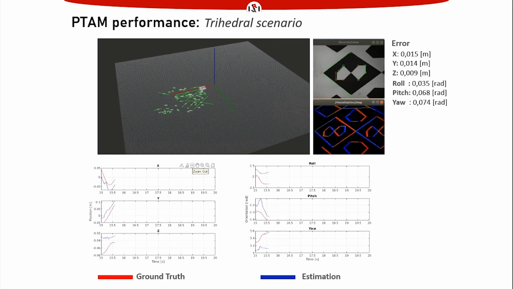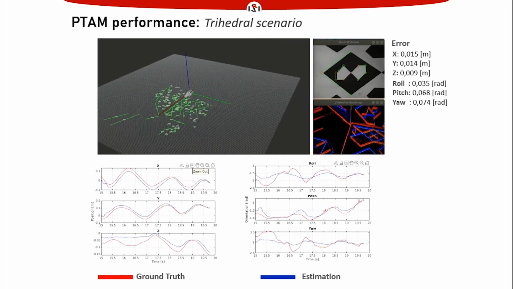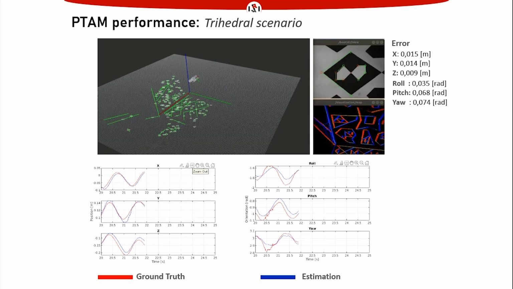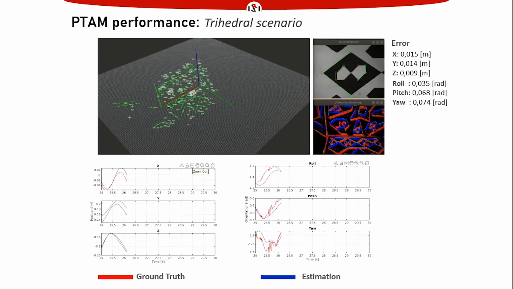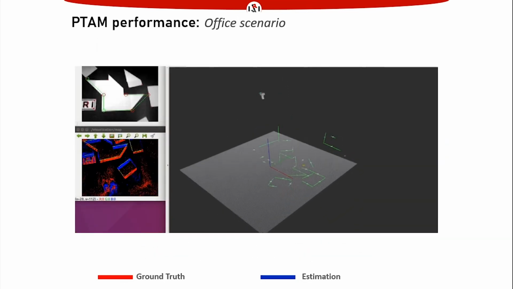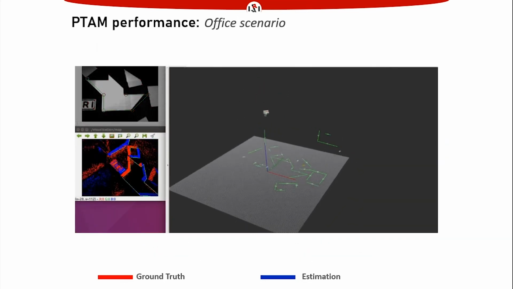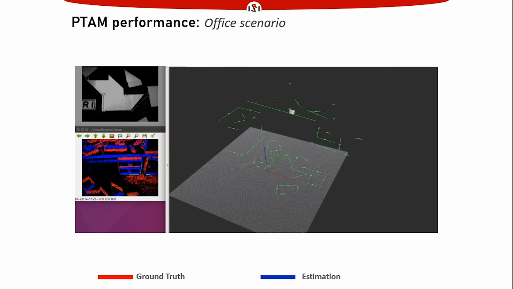The trihedral scenario used to evaluate the tracker was also mapped using just a few lines from the beginning as a bootstrap. Here, a lot of lines can be recovered and observed several times, so it allows us to visualize how the bundle adjustment works. In another test, we map an office which has objects far away from the camera. It's important to mention that the success of the algorithm lies in the contrast of the scene and in the straight edges that can be recovered from the things around the environment.